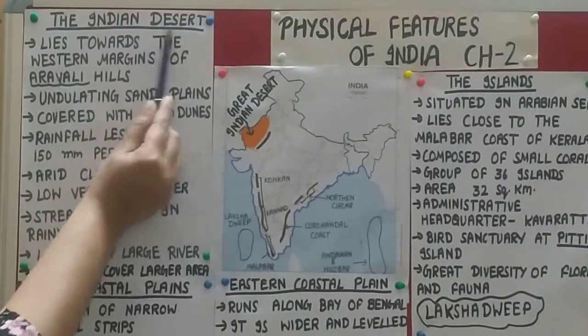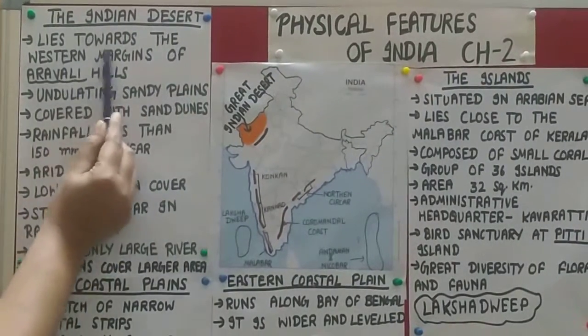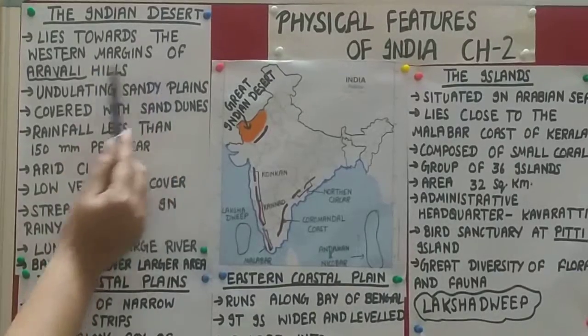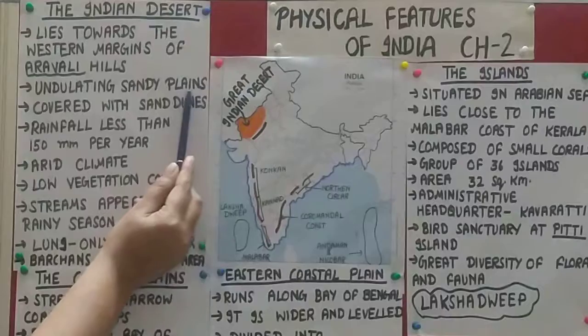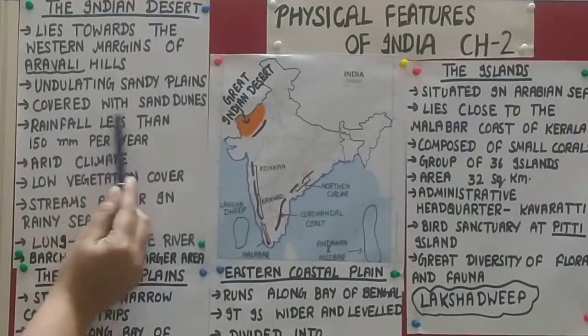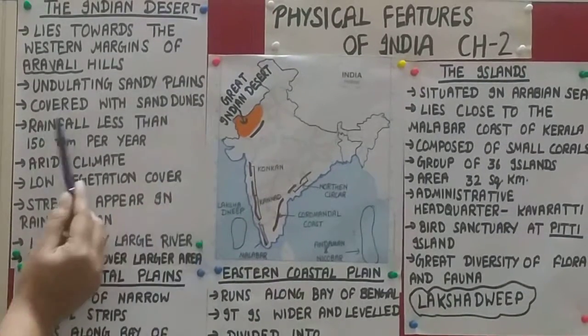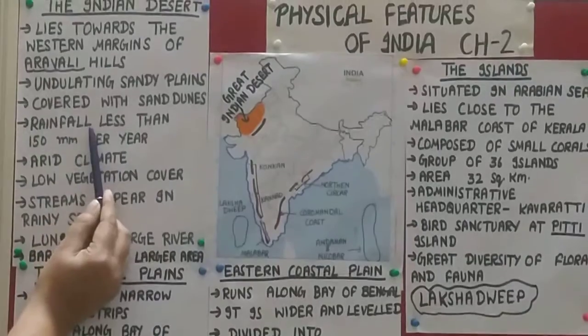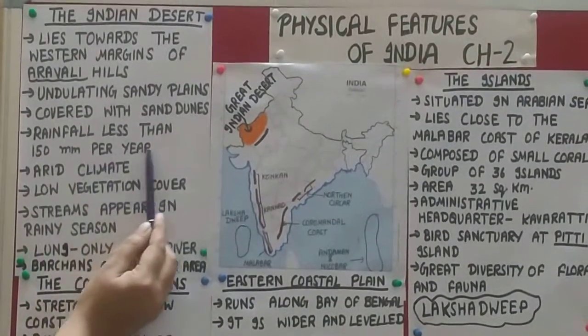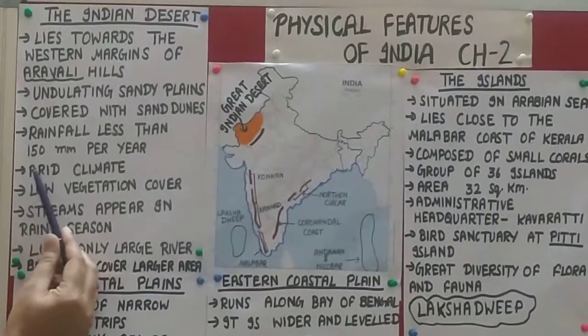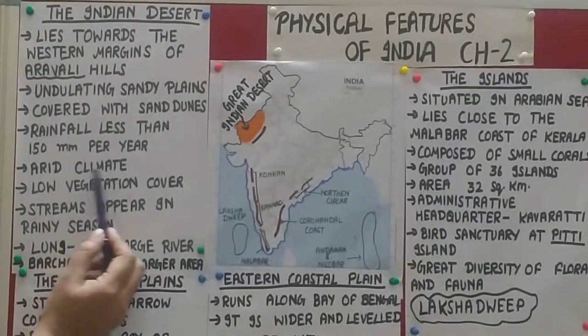The Indian desert lies towards the western margins of Aravalli Hills. It is undulating sandy plains covered with sand dunes. This area receives rainfall less than 150 millimeter per year. Here is arid climate.